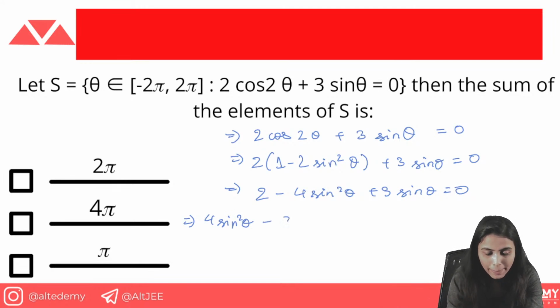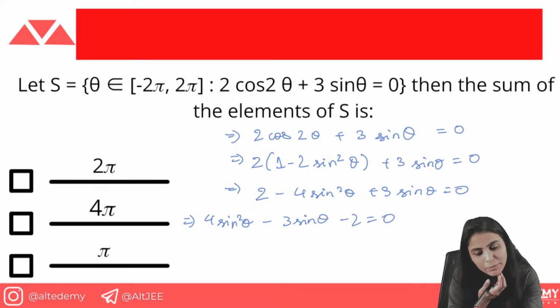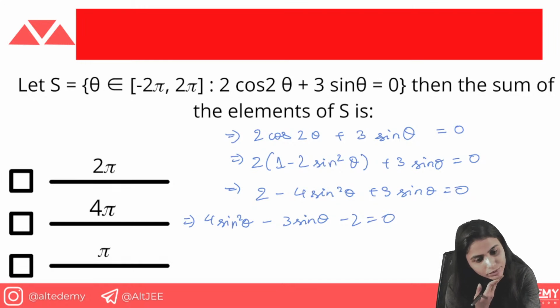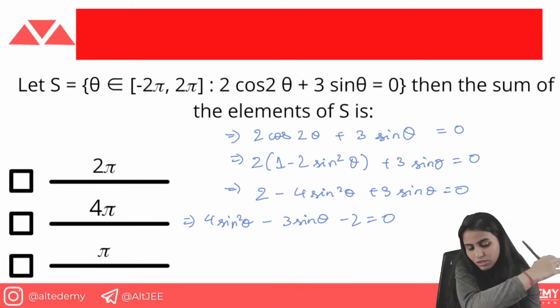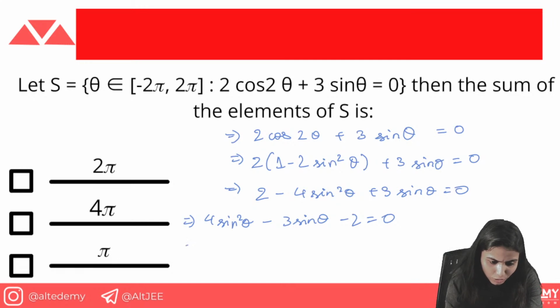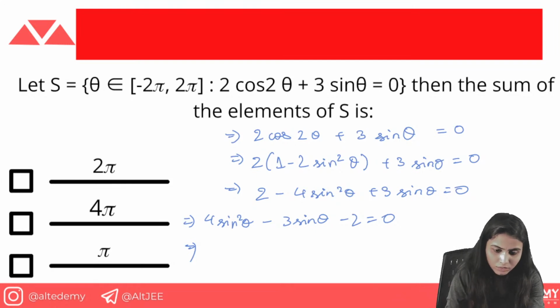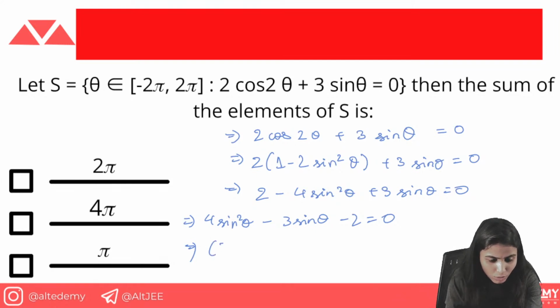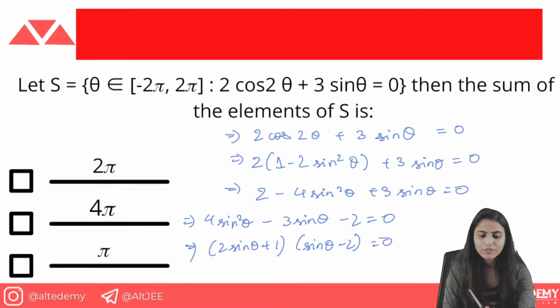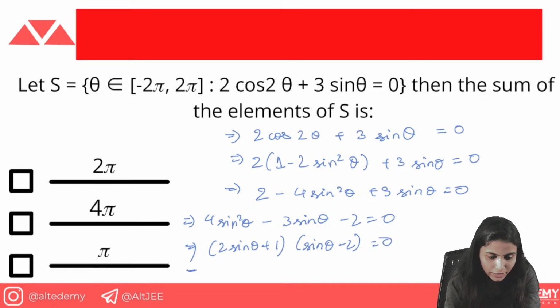4 sin square theta minus 3 sin theta minus 2 is equal to 0. So what can be the two terms for that? How will you frame this equation? What will be its factors? The factors are going to come out as (2 sin theta plus 1)(sin theta minus 2). This is how we can factorize this equation. So now what are you getting out of it?